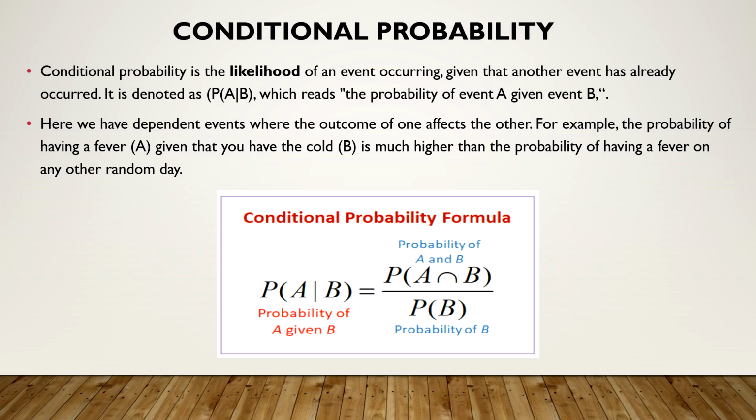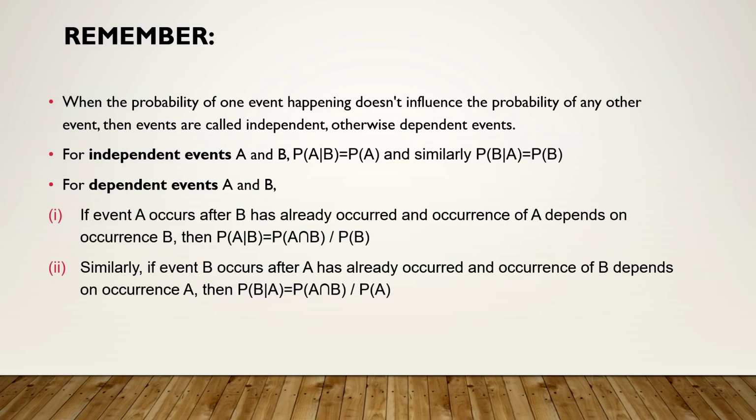This means conditional probability. What is the formula for conditional probability? P of A given B means probability of the event A given that B has already occurred. This is P of A intersection B upon P of B. So from this we get two clear-cut cases. The events can be independent or dependent. If the events are independent, they will not affect each other. So in this case, P of A given B means B has already occurred and after that A occurs, but both of them are independent. So this is basically P of A.